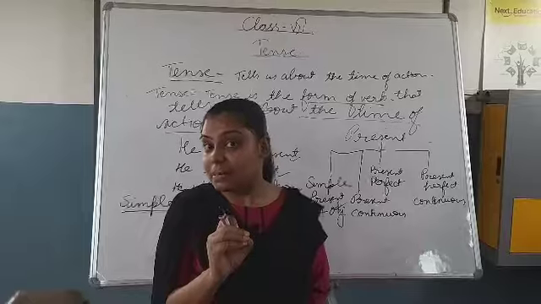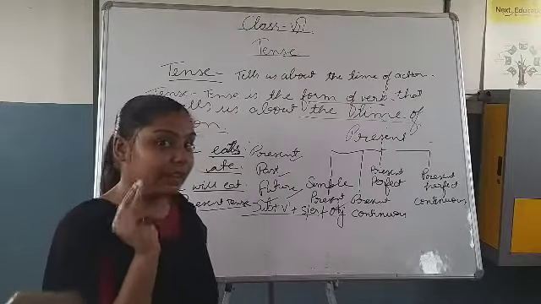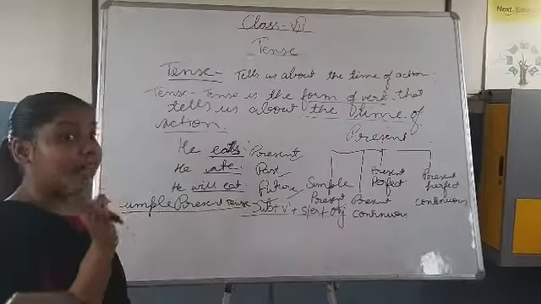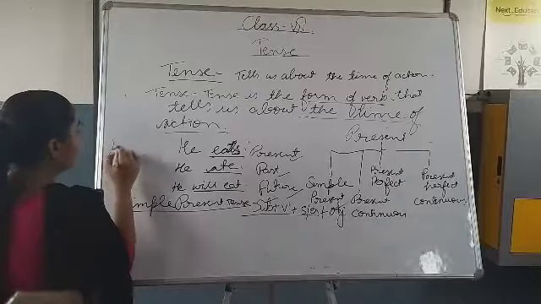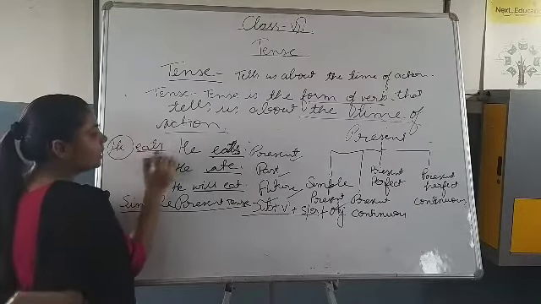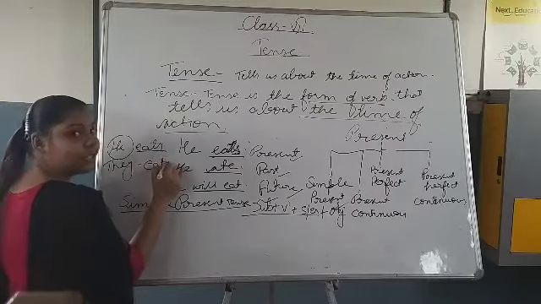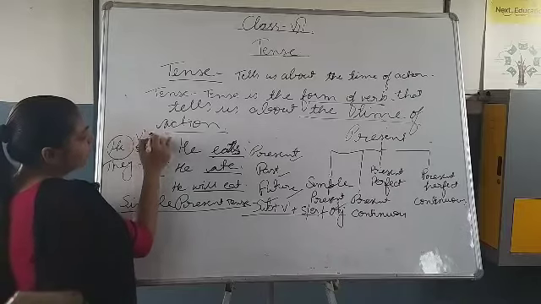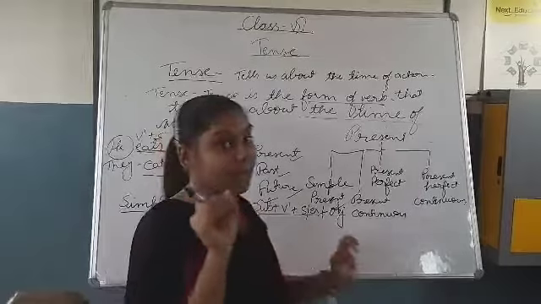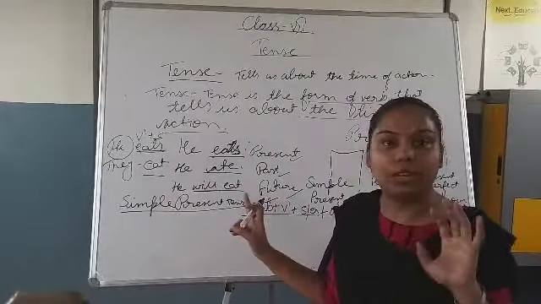What does this mean? Verb plus S or ES means, when I was teaching you subject-verb agreement, there I said that if the subject is singular, it will take a singular verb with it, and there I gave you the example: he eats. He is singular, so it has taken a singular verb with it. If I write they, then you will write they eat. So this is V1 plus S. Whenever we add V1 plus S or ES, it becomes singular, and whenever we leave just V1, that is the plural form of the verb.